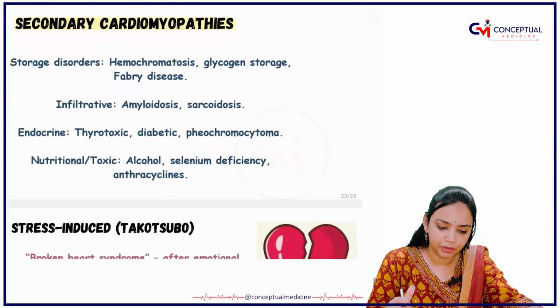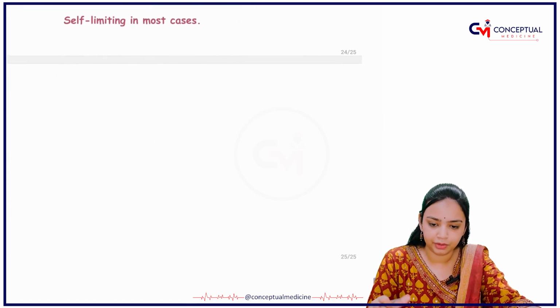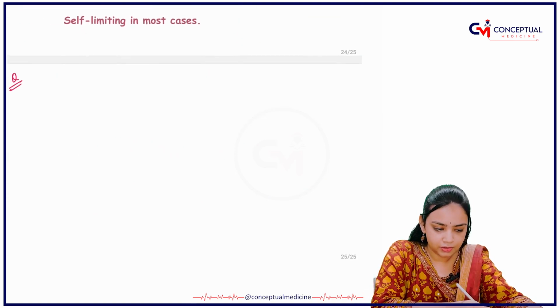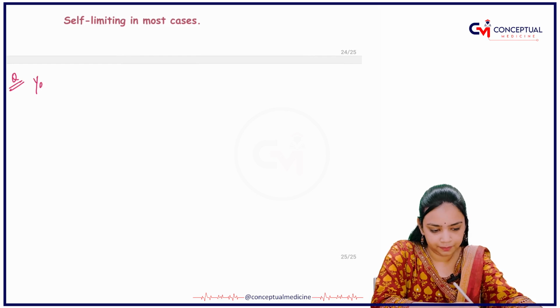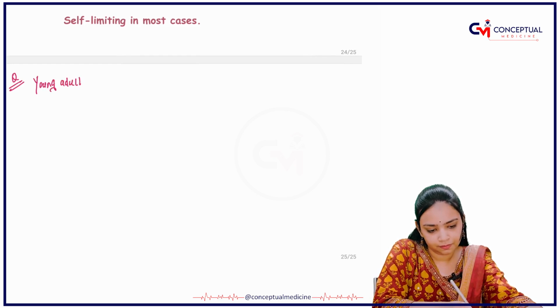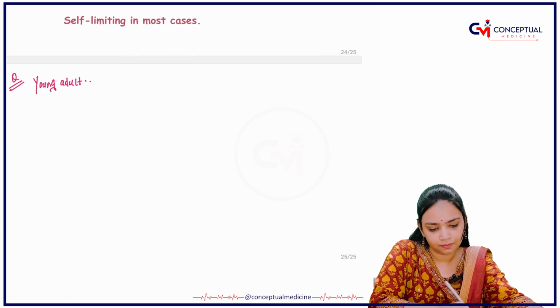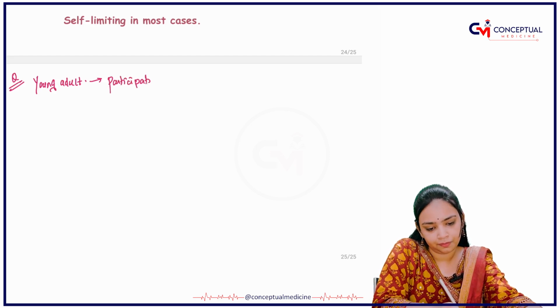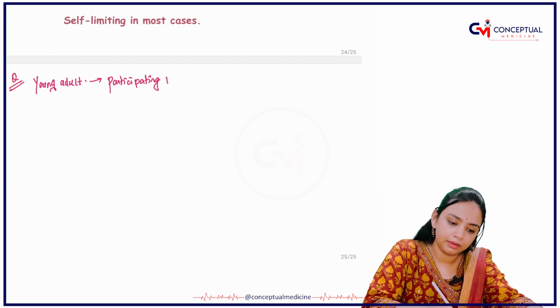Now I am giving you a question, guys. You have to give me the answer for that. The question is, there is a young adult and he was participating in a marathon.